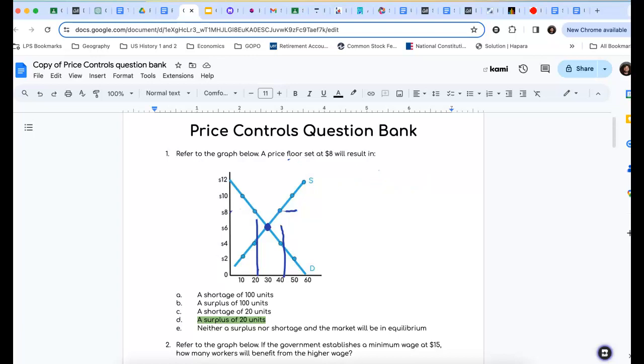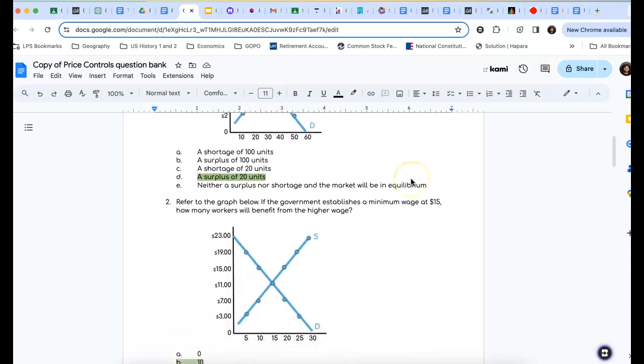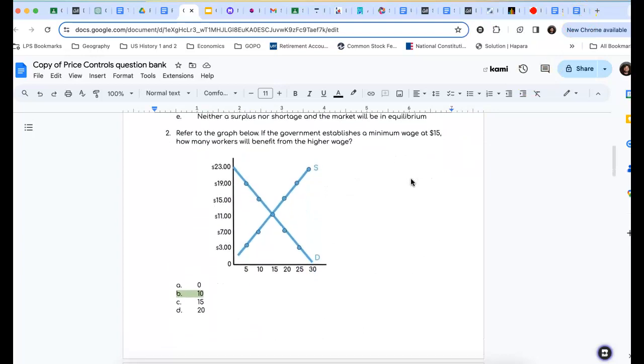It would probably be helpful if you went through this, obviously, on your own at first, and then watch this video just to make sure you're at the right step here. Okay, so I'm going to go back to my selection tool here. Exit drawing. All right, we'll go back down. So we'll look at number 2 here.